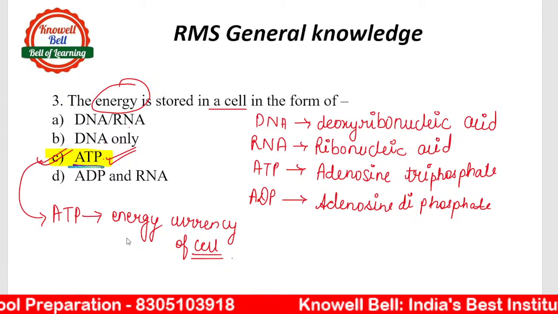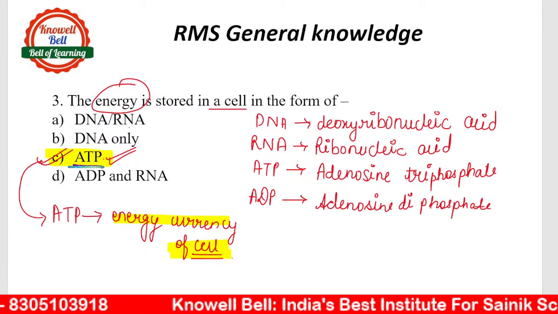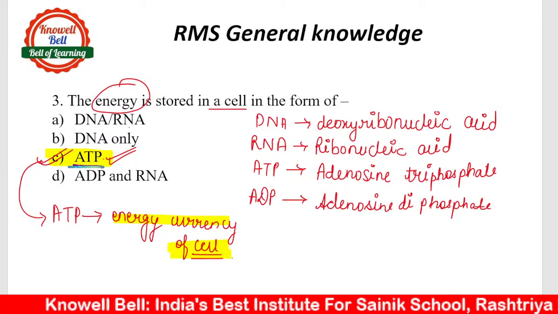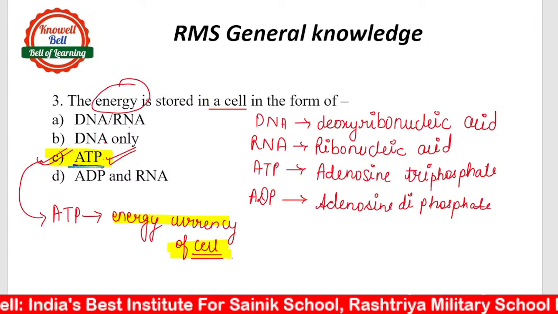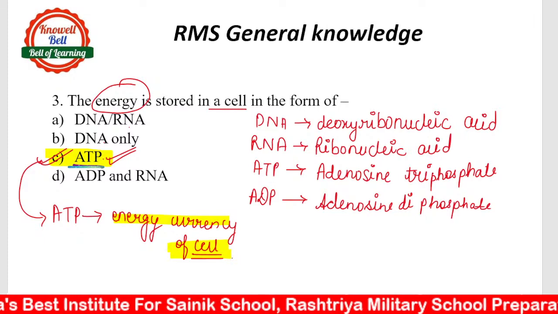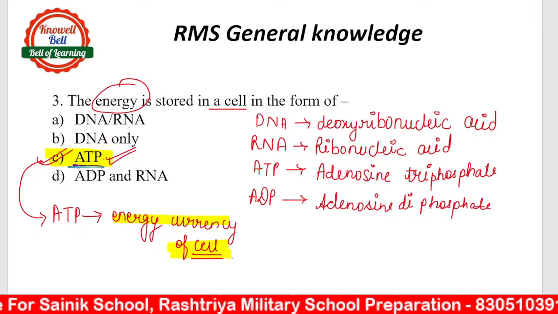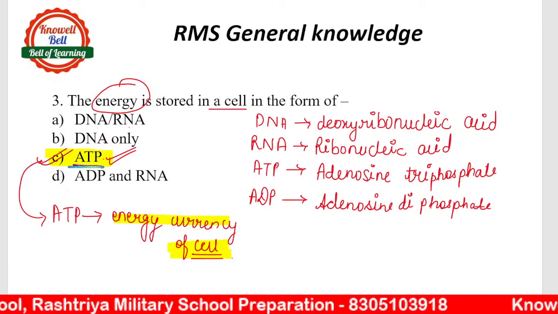That's why we call ATP the energy currency of the cell. Universally, in all cells, whether plant cell, animal cell or human cell, energy is present in the form of ATP. ATP stands for adenosine triphosphate, the energy currency of the cell.